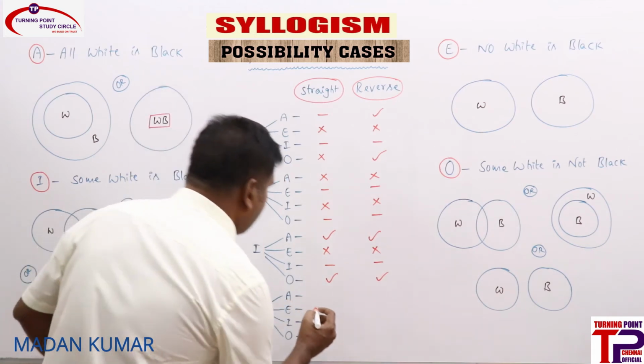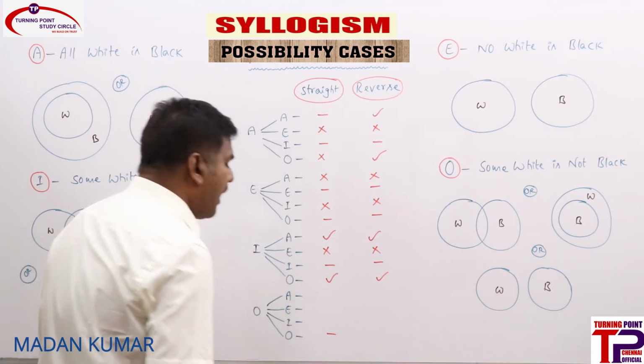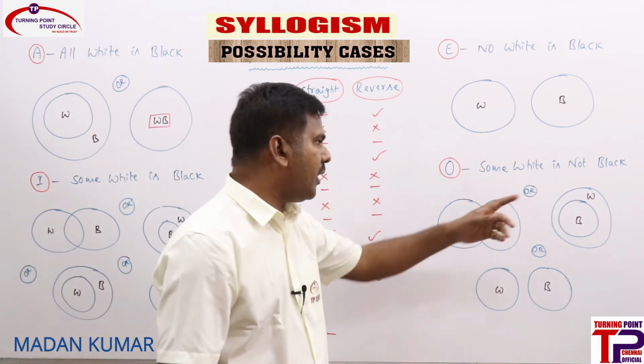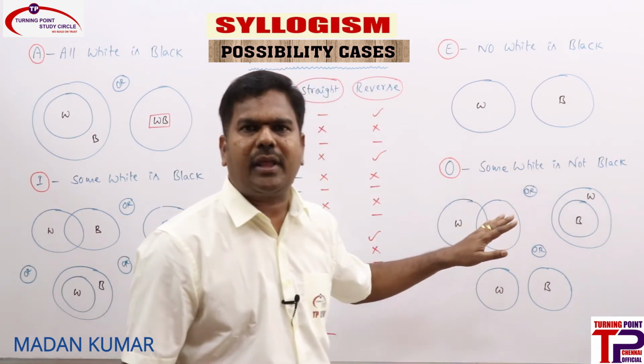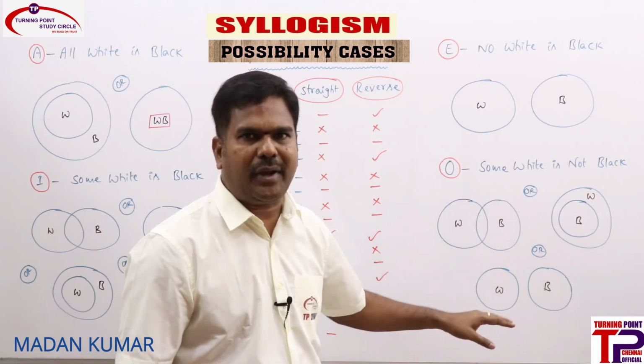So O straight is not a possibility. I am just putting a hyphen. Now see that one, O reverse. Can we consider O reverse? Some black is not white, because O cannot be converted. We need to check all the possibilities.